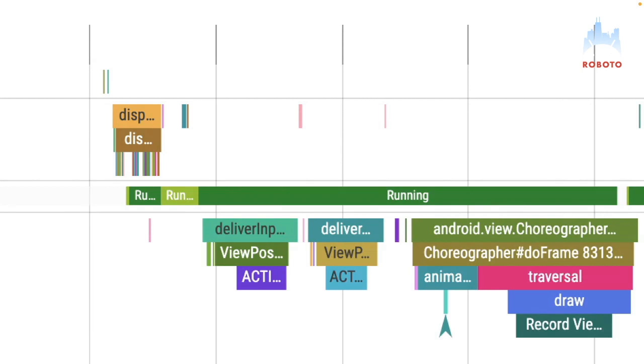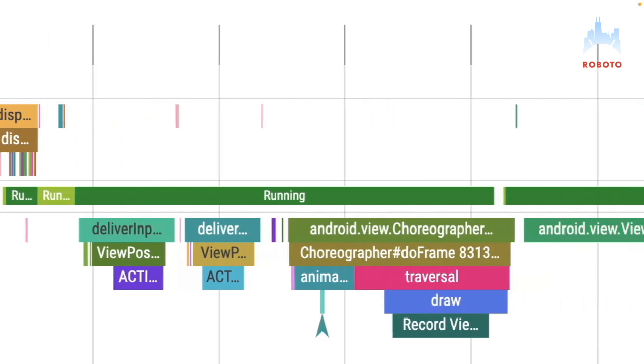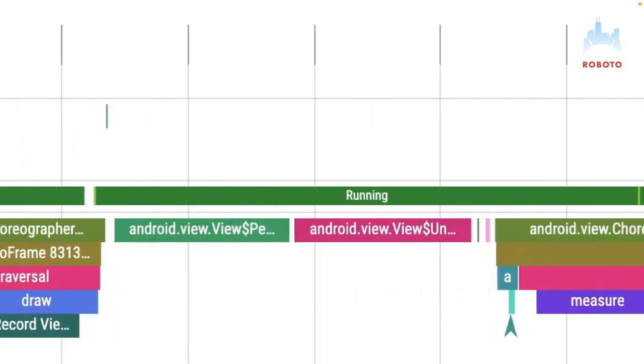Actually, on the action up, which is when the finger leaves the screen, there is no onClick code executed yet, because on action up Android posts a message to the main thread, and that message gets executed. So before that message gets executed here, you can see that we are rendering a frame of the button showing up in a press state. We still haven't invoked onClick. After rendering the frame with the press state, then onClick is invoked. That's the second chunk here, which says View, and it's performClick. And that's when your code is invoked.